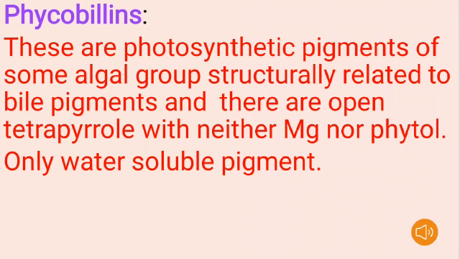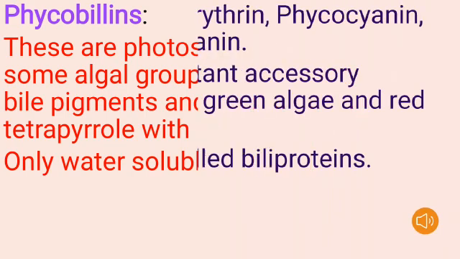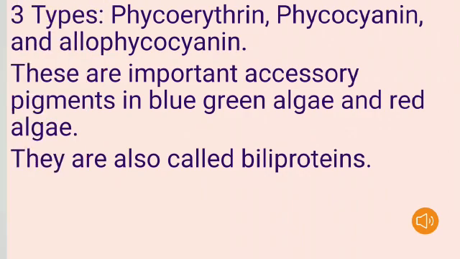Here phytol is an oily aliphatic primary alcohol obtained by hydrolysis of chlorophyll and used in synthesizing vitamin E and vitamin K1. These phycobilins are the only water soluble pigments. Phycobilins are divided into three types: phycoerythrin, phycocyanin, and allophycocyanin. These are important accessory pigments in blue green algae and red algae. They are also called biliproteins.